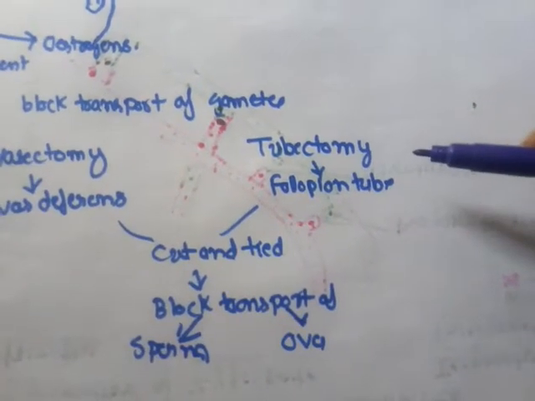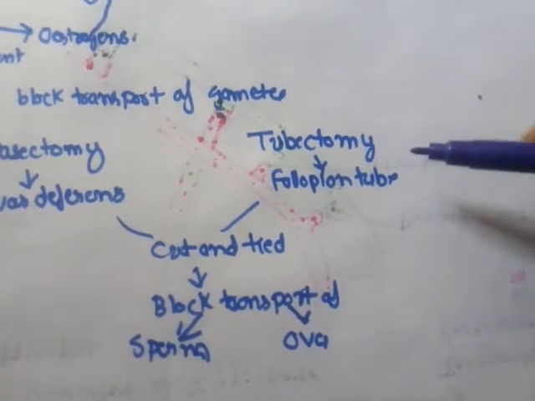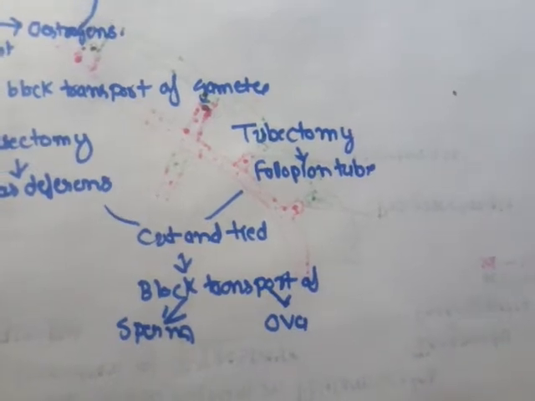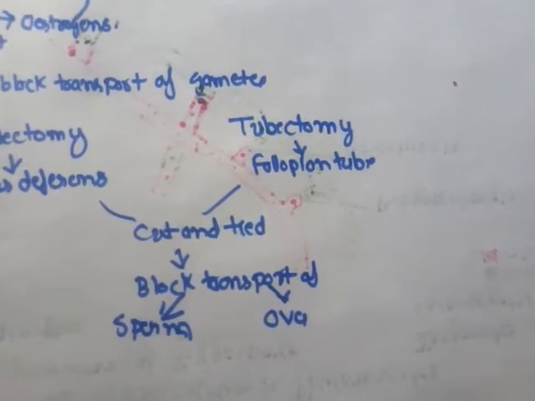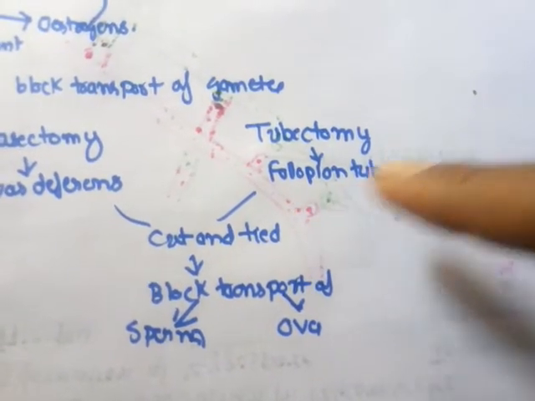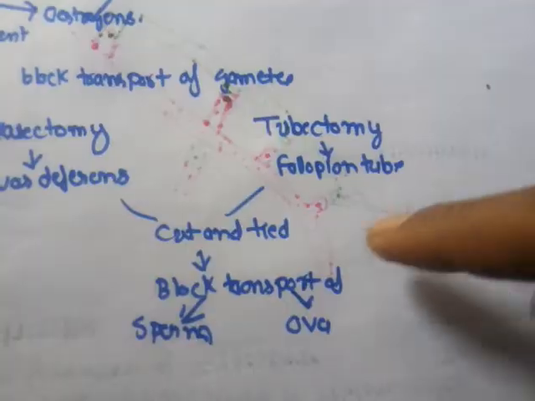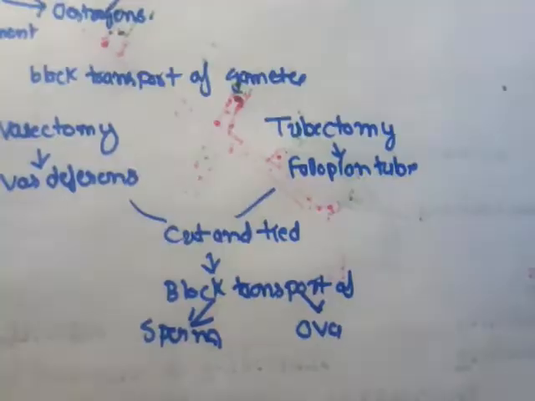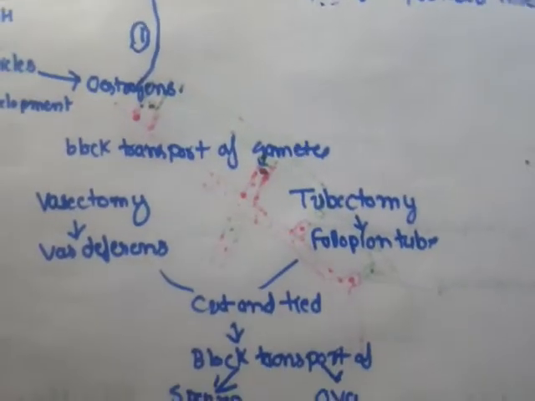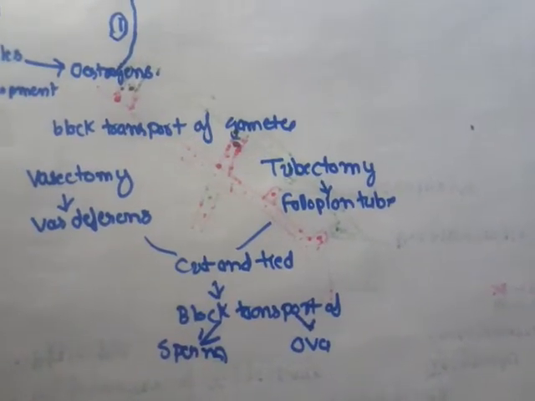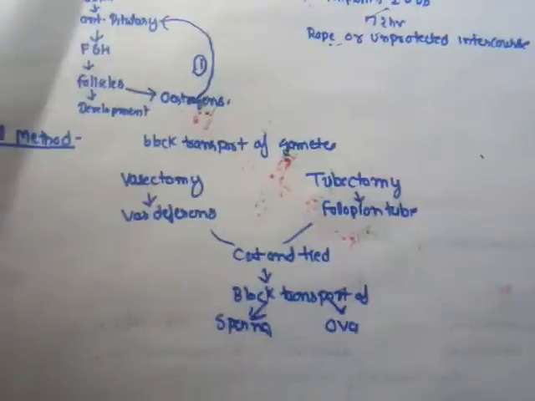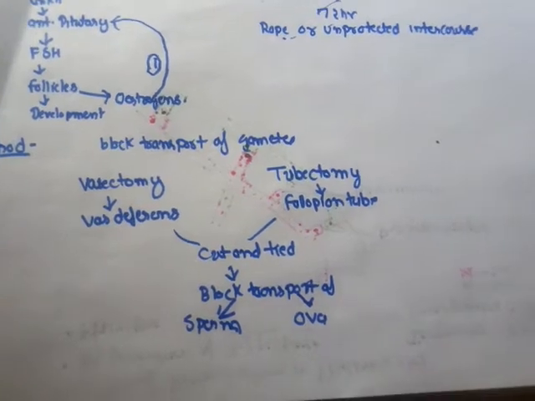In the case of female, the sterilization process is called tubectomy. Tube word is coming from fallopian tube. In this method, a small incision or cut is made in the vagina or in the abdomen of the female. By making that cut, we cut the fallopian tube, or we remove a region of the fallopian tube and then tie it, and by doing this we block the fallopian tube. That means we block the transport of ova. So by blocking the transport of sperm and ova in male and female, we can prevent fertilization. By studying this, we have completed the topic of contraceptive methods.